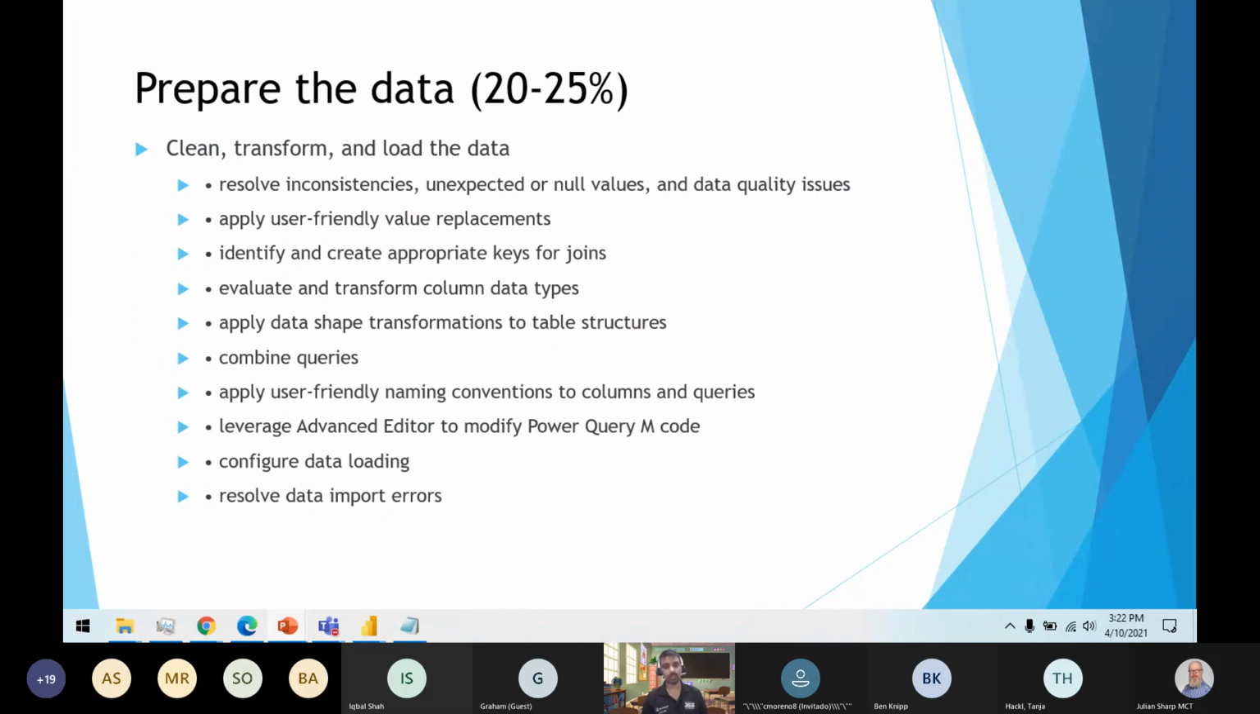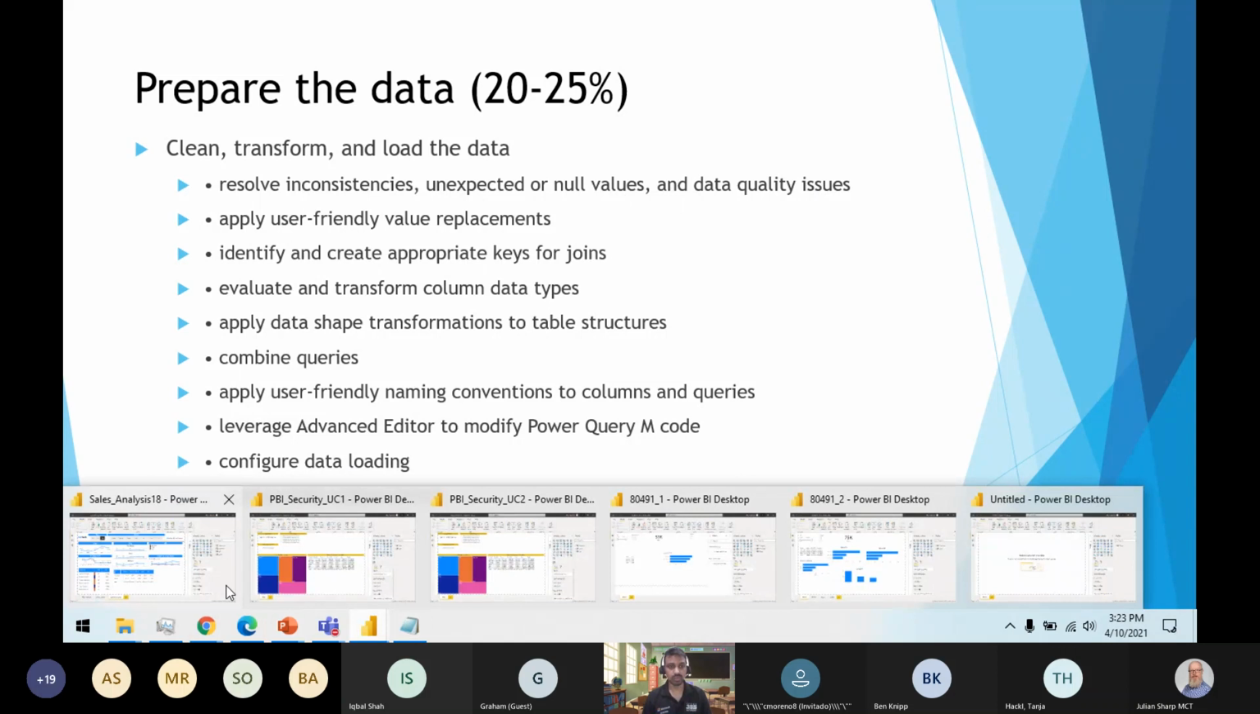This is about preparing the data: clean, transform and load the data. We have already seen how we can remove some of the empty rows, or how we can remove the error rows. Now this is some more in-depth detail. This section will assess you on resolving inconsistencies, unexpected or null values, and data quality issues, which we have discussed right now. Apply user-friendly value replacement, identify and create appropriate keys for joins, evaluate and transform column data types, apply data shape transformation, combine queries, apply user-friendly naming conventions, configure data loading, and resolve data import errors.